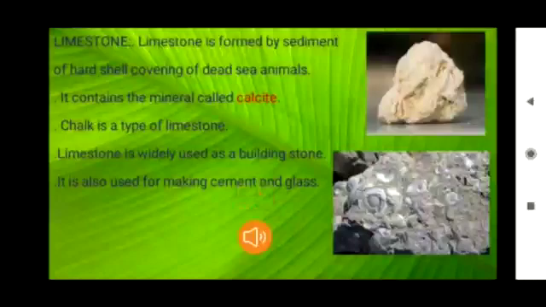Limestone. If you see the image of limestone, children, it is white in color and it consists of many hard shell coverings of dead sea animals, children. So limestone is made up of sediments of hard shell coverings of sea animals, and it contains the mineral called calcite, children. Chalk, which we use to write on the blackboard, is also a type of limestone. Limestone is widely used as a building stone. It is also used for making cement and glass.